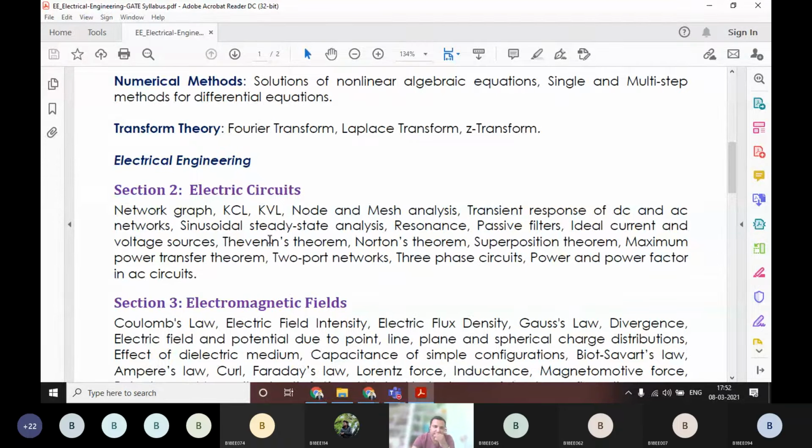It consists of graphs, KCL, KVL, node analysis, mesh analysis, transient responses and sinusoidal steady state analysis, resonance, filters, everything from the initial point to all the theorems: Thevenin's theorem, Norton's theorem, superposition, maximum power, and also three-phase circuits.